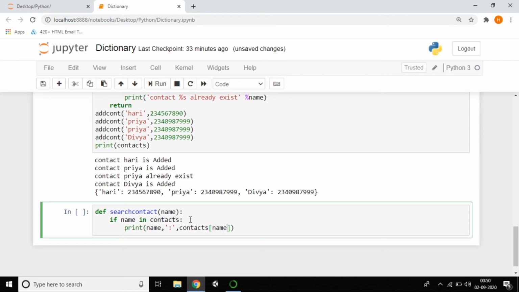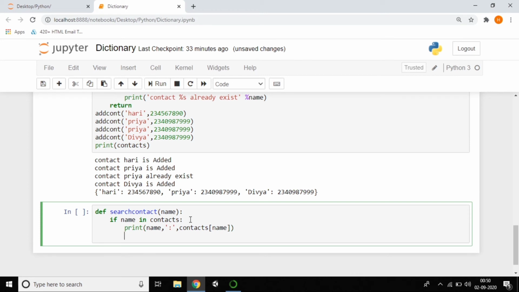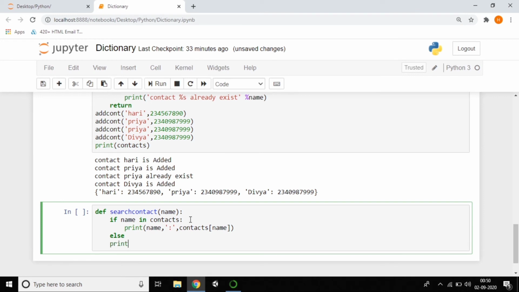So the name, yeah, I want to print like this. Otherwise, if it was not available, I want to print that it was not available. So just make it as print the name not available. This is my scenario.